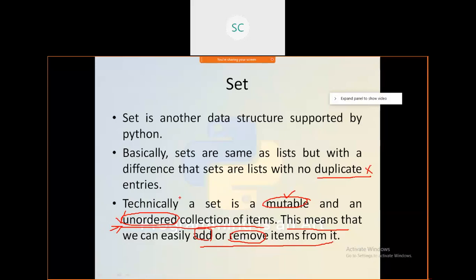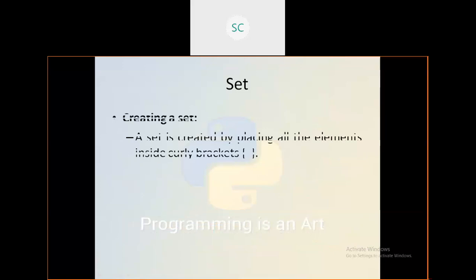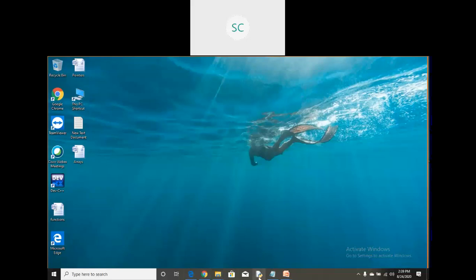That you need to remember. Then how can you create a set? Similar to other elements, but here you use flower brackets, braces. These braces you need to use. See, just observe here.